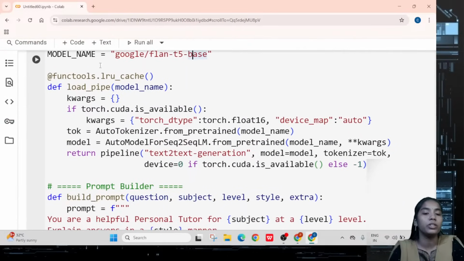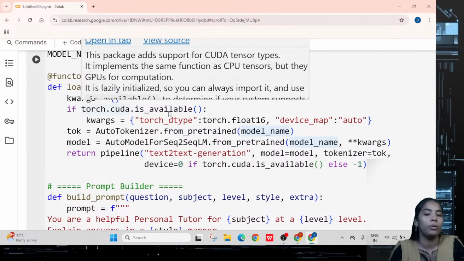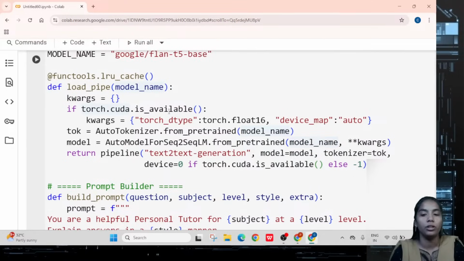Then later I am defining a function for loading the pipeline. I want to check whether the device has a CPU or GPU. That's why I am checking if torch CUDA is available, meaning if the GPU is available, I have to follow the particular requirement.